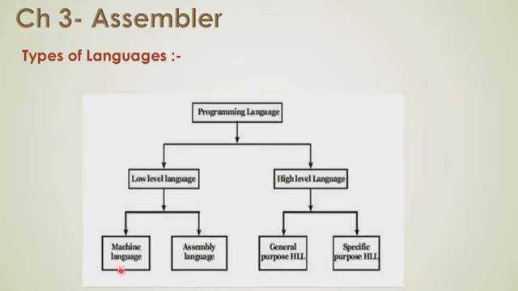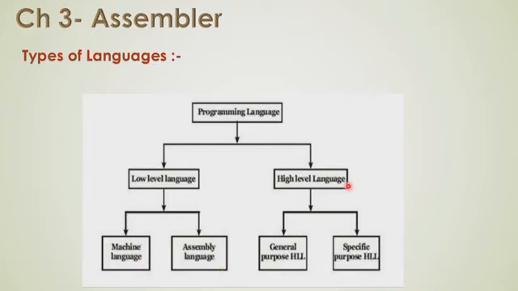The machine language is a binary language, which has only zeros and ones, and that can be only understood by the hardware of our computer system. Whereas the assembly language is much better than the machine language. It contains some mnemonic codes, and the assembly language is used by the assembler. So what is an assembly language? It is a low level language, but it is improved over the machine language.